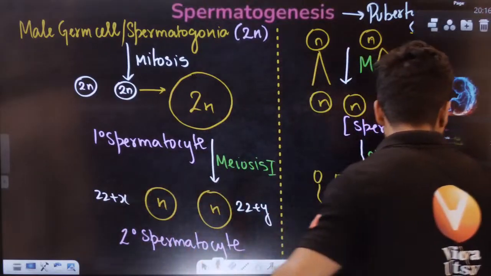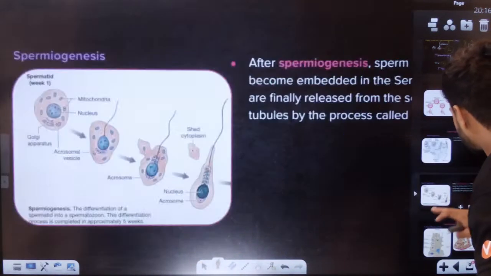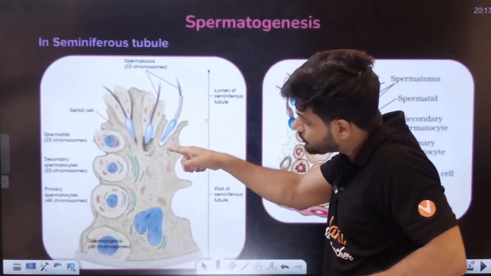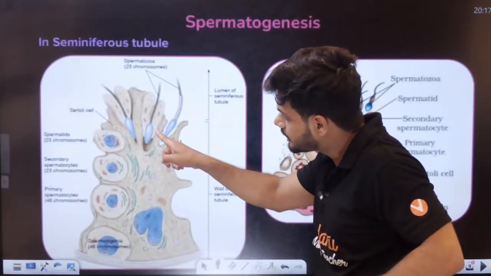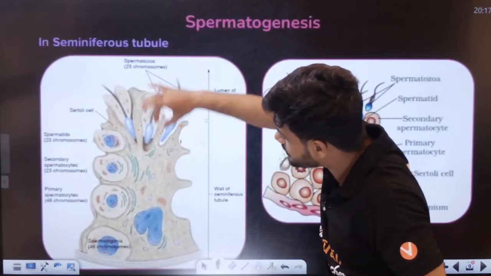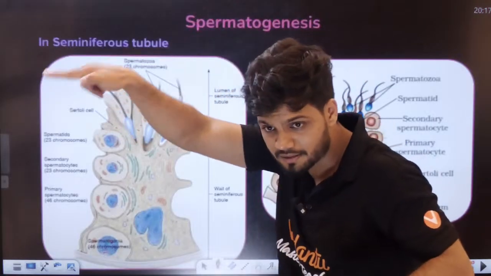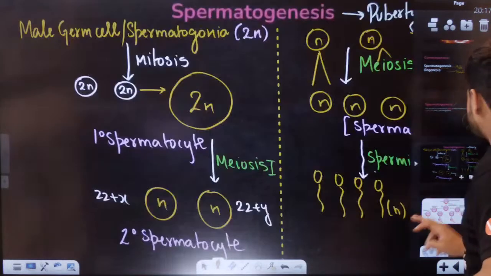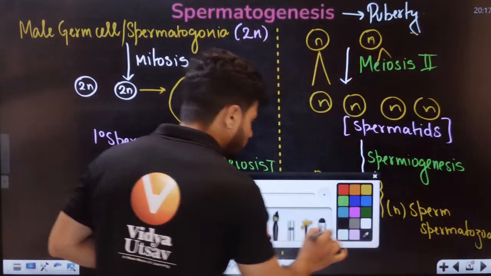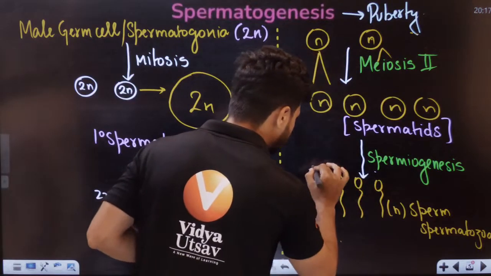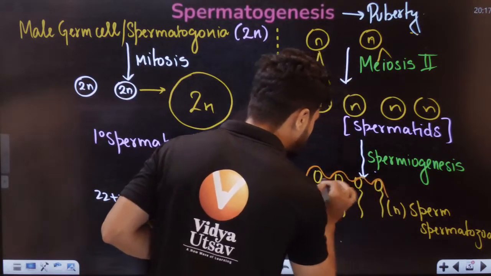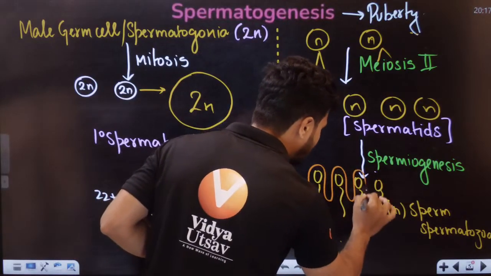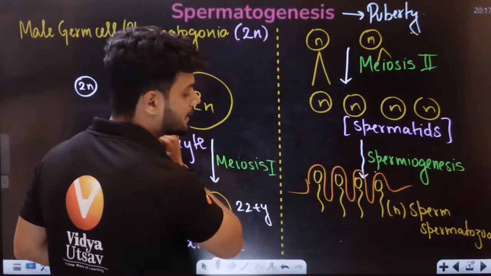Let me show you here. Can you see this diagram, students? This is the head of the sperm. Can you see it is present inside the Sertoli cell? This is called a Sertoli cell. Now the entire head is inside the Sertoli cell, like this. Let me just draw the Sertoli cell here. This is the Sertoli cell. The head is in the Sertoli cell right now.